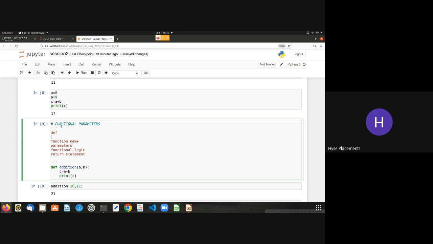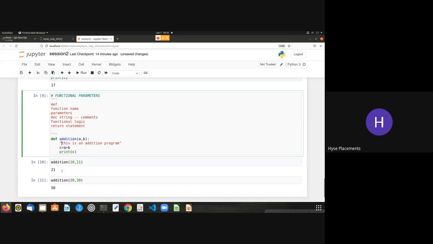And after the function name, after the parentheses, before the function logic, we use a doc string, which acts as comments for the function. That means, see, after this, if I give a string here, like "this is an addition program", okay, this is a doc string. That means you can write comments inside a function by placing some quotations here. So the first line after the function, if you give some comments there, it considers that as a doc string, as a comment, and it ignores it.